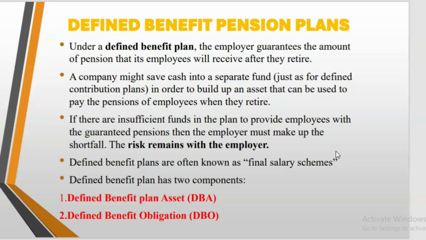So we said with the defined benefit plan, let me summarize everything before we continue. With the defined benefit, instead of the company paying your pension contribution, your social security contribution, to a separate entity or a third party, the company themselves will have their own fund. Or maybe they will have their own insurance company, and payment is not made to a third party. Payment is made into the own fund by the entity, by the company.